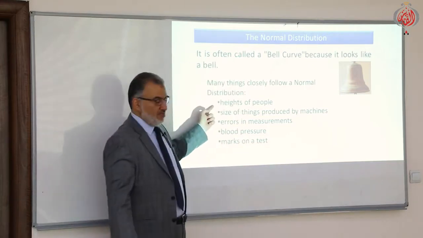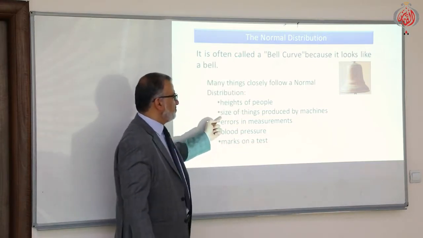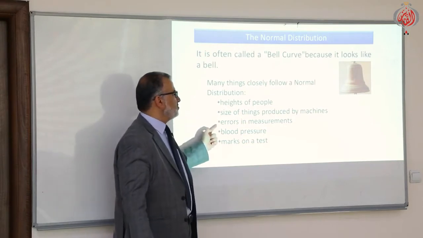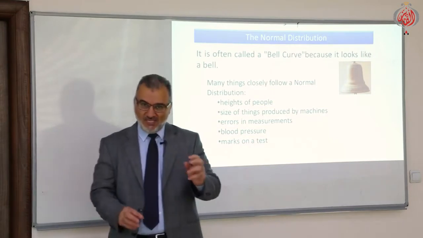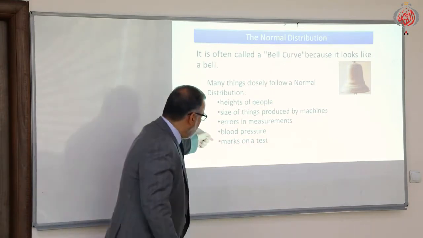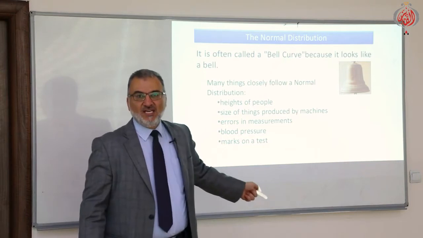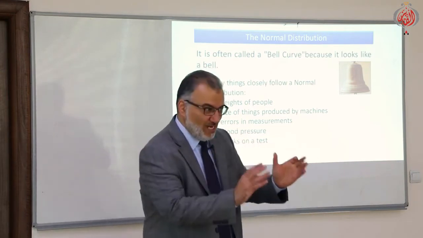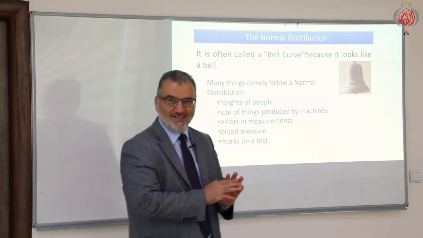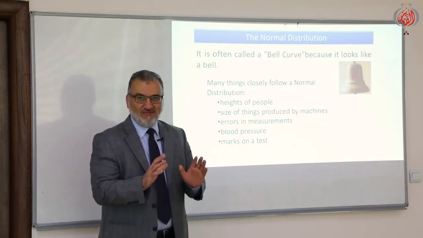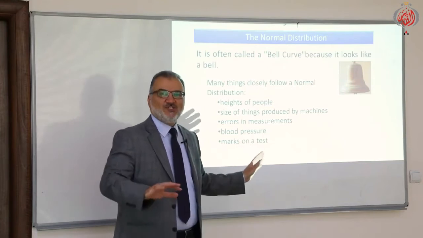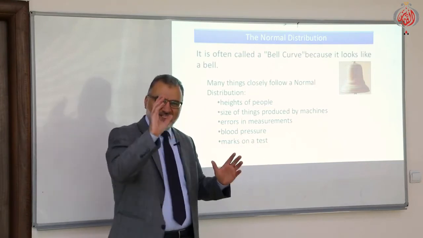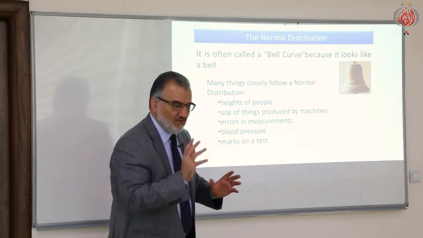Heights of people, size of things produced by machines, errors in measurements, blood pressure, marks on a test. Almost all of these are continuous random variables. If we construct a histogram for that continuous random variable within, let's say, a certain group of people, we will find that it is normal. It means the data is around a central value, which is the mean.